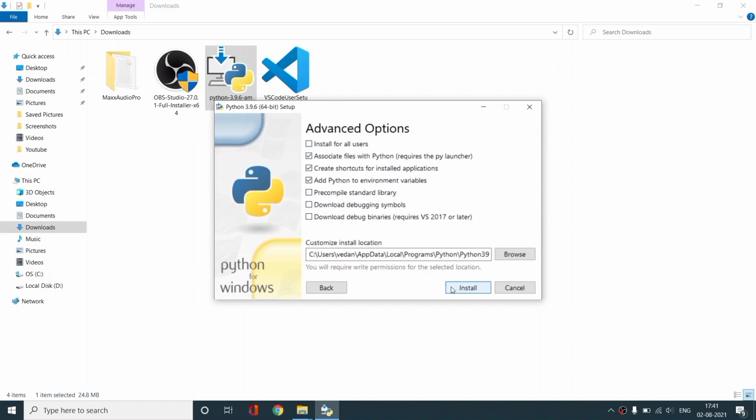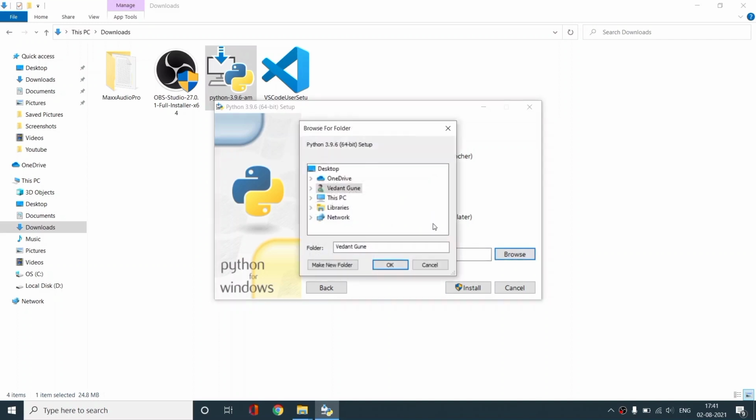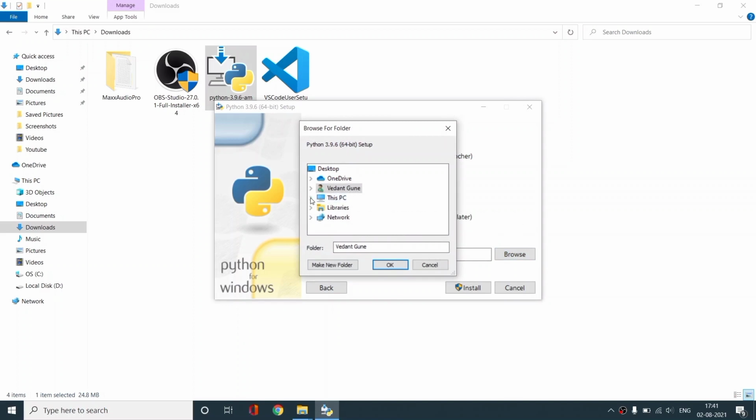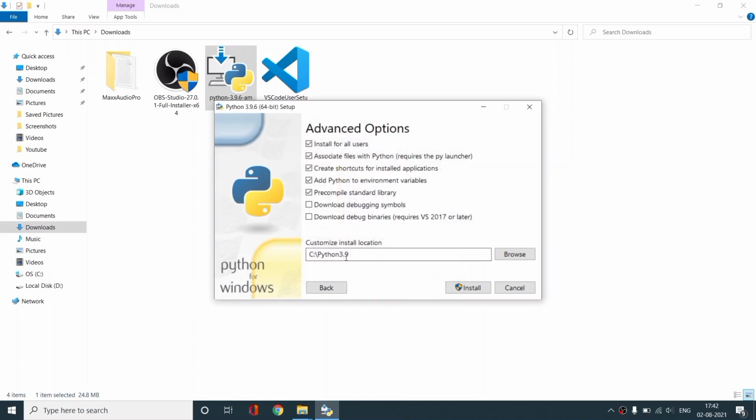Then click next and select this install for all users, and then click on this browse, and in this PC I will go to my operating system disk, which is local disk C, and then here I will create a new folder, and I will name it Python 3.9. Then I will go to this folder and select this Python 3.9 and click OK.